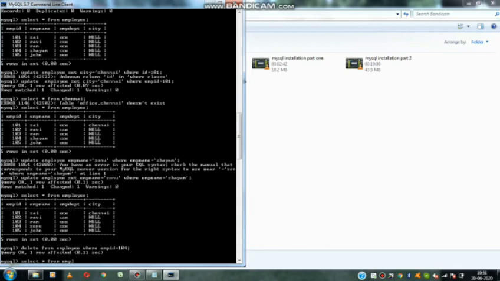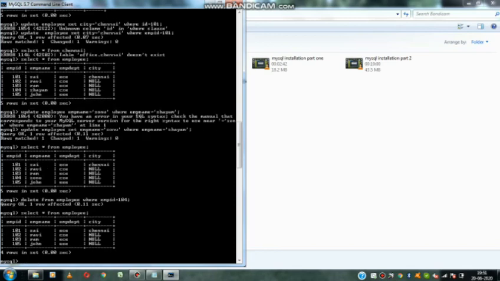So again if you give select star from employee, it will have deleted only one particular row from the table. So delete means it will delete only one particular row from the table. So this is called the delete query.